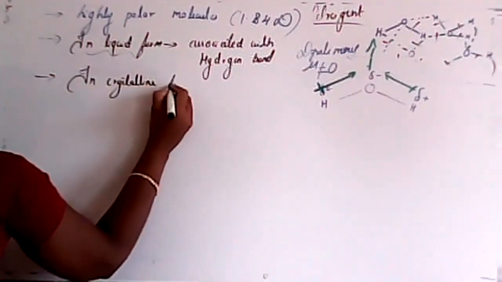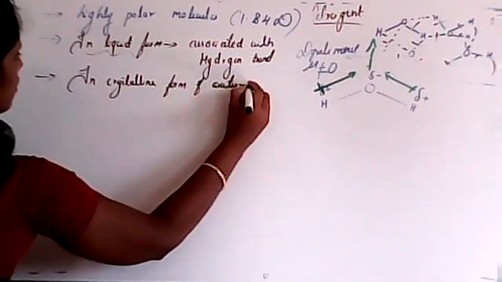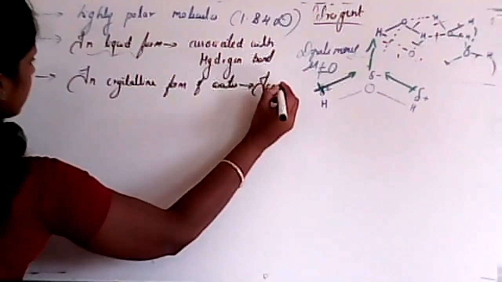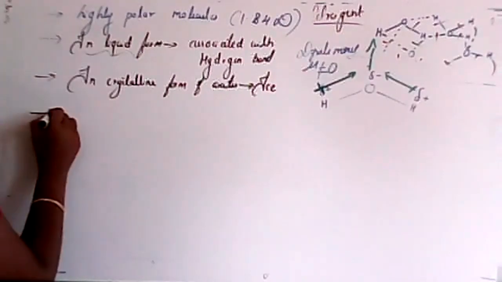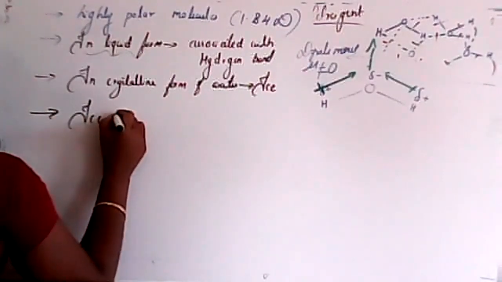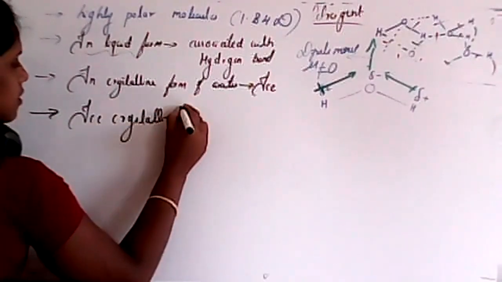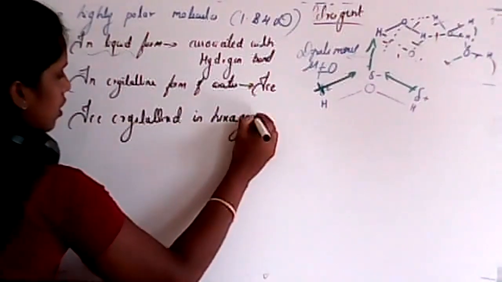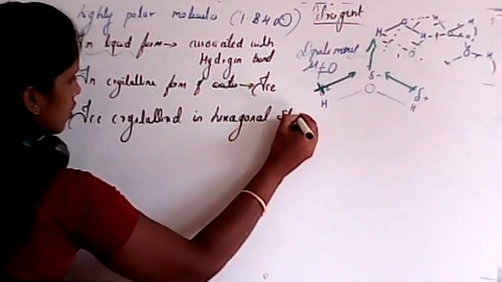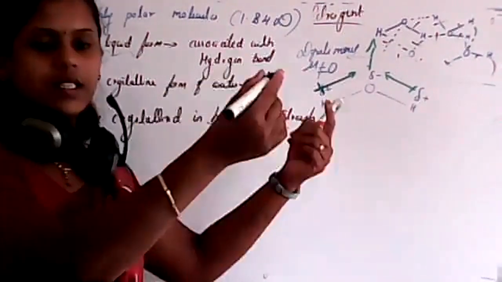Next point. The crystalline form of water is called ice. And the fourth point is that ice crystallizes in a hexagonal structure. About ice and its structure, we'll study in our next class, okay?